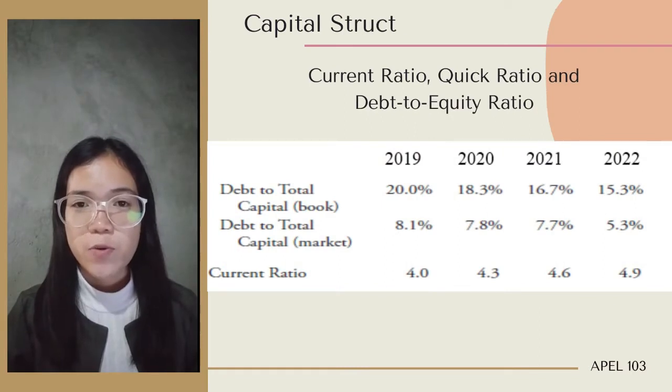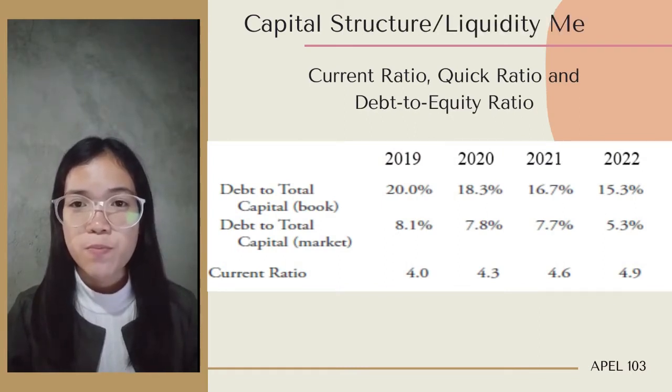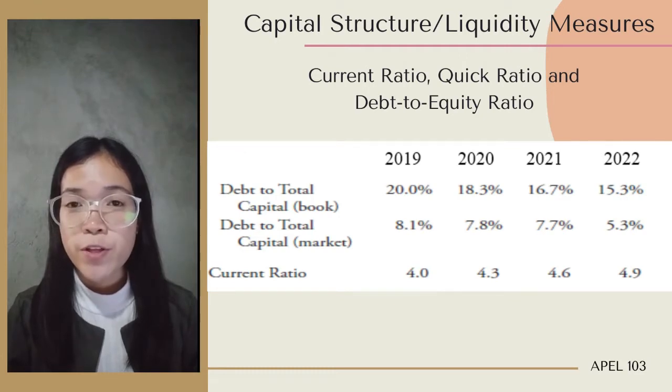Capital structure and liquidity. Capital structure measures are indicators of the firm's source of capital, creditworthiness, ability to service existing debt, and ability to raise additional financing if needed. Liquidity measures examine the ability of the firm to convert assets to cash to satisfy short-term obligations. In connection, current ratio, quick ratio, and debt-to-equity ratio are used to measure the capital structure and liquidity of Lenbong